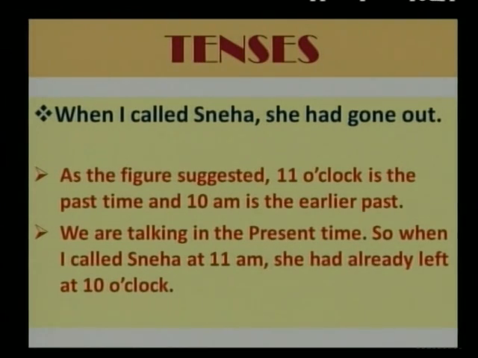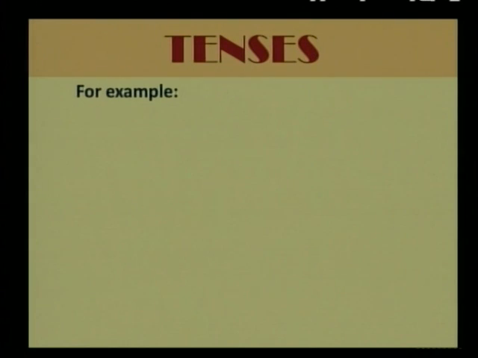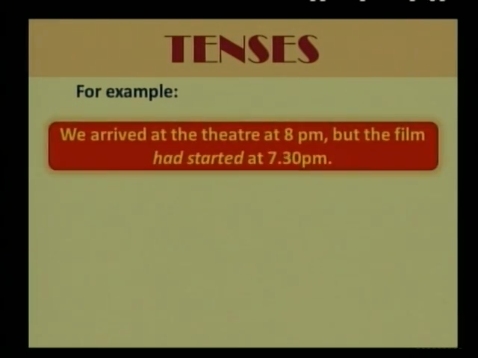When I called Sneha, she had gone out. As the figure suggested, 11 o'clock is the past time and 10 a.m. is the earlier past. We are talking in the present time. So when I called Sneha at 11 a.m., she had already left at 10 o'clock. To make it more simple, we can say that two actions are happening. One action has happened earlier, the second action also had happened in the past. So for the earlier action, we used had plus the past participle form of the verb, and then for the past tense, and that makes the past perfect tense.